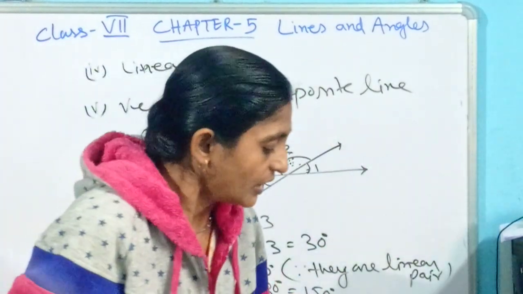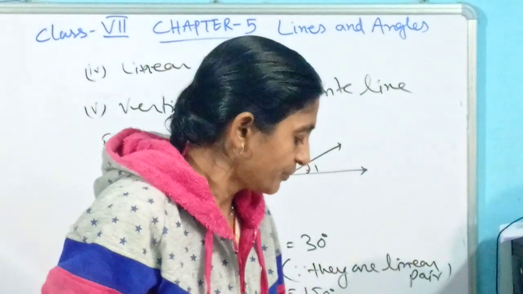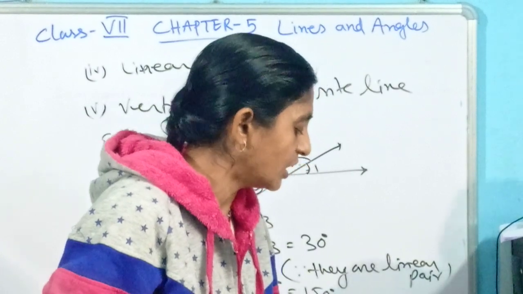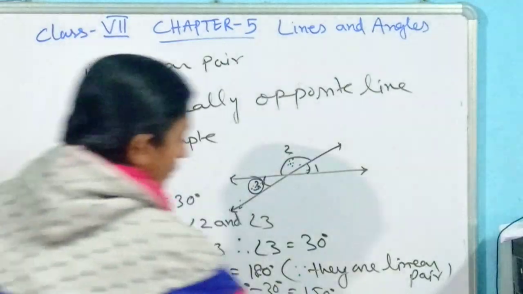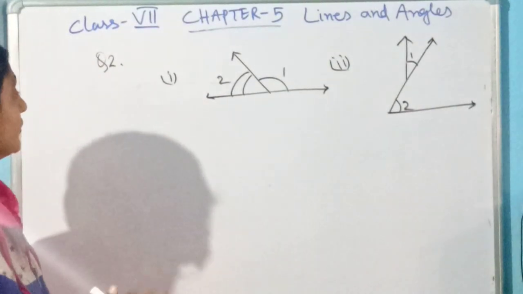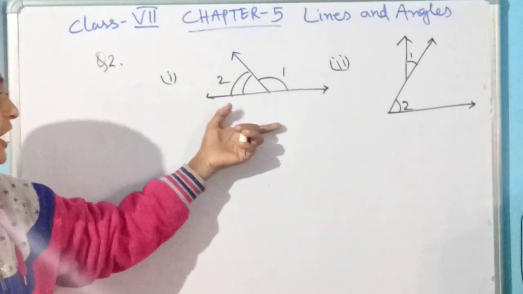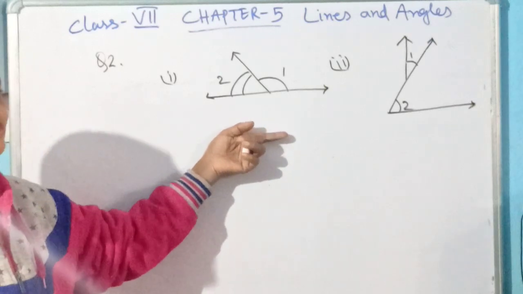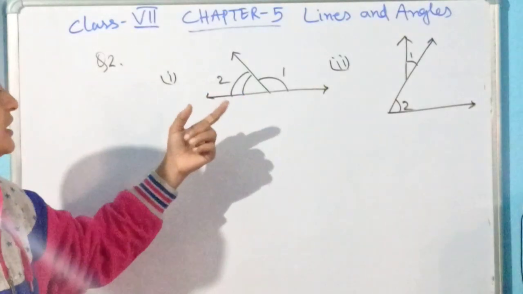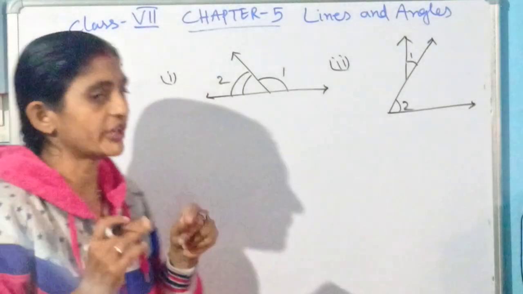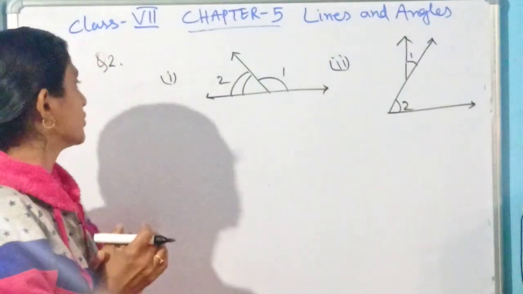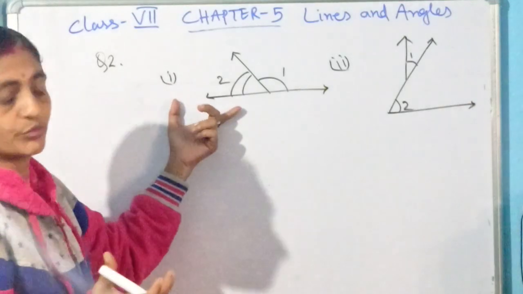Let's come to some different kind of questions where we can find out the complementary and supplementary. Here I have drawn two diagrams and you have been asked to find out which one is showing that two angles are adjacent and why the other one is not adjacent. Okay, let's come to that condition. Let's start with the first one.